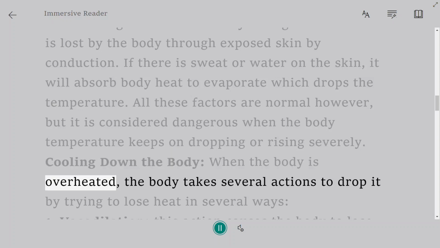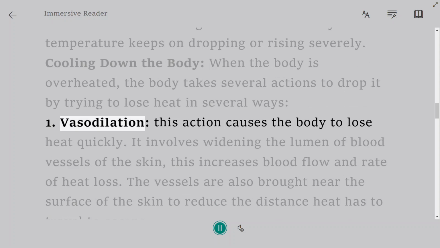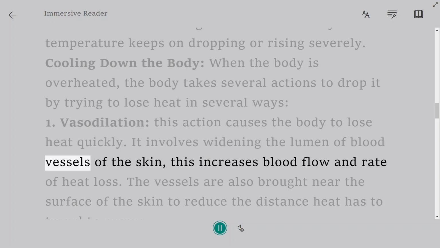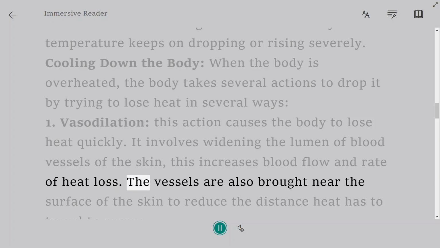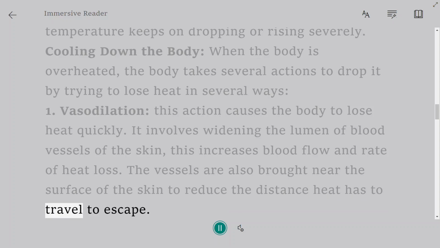Cooling down the body. When the body is overheated, the body takes several actions to drop it by trying to lose heat in several ways. 1. Vasodilation. This action causes the body to lose heat quickly. It involves widening the lumen of blood vessels of the skin. This increases blood flow and rate of heat loss. The vessels are also brought near the surface of the skin to reduce the distance heat has to travel to escape.